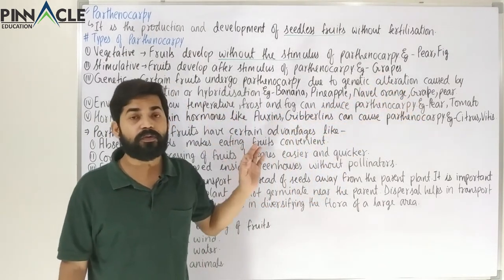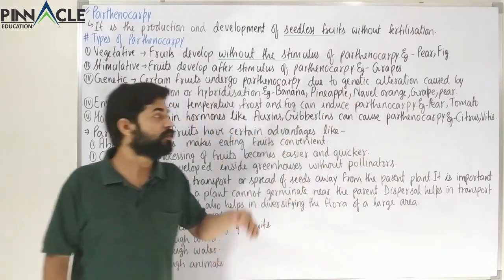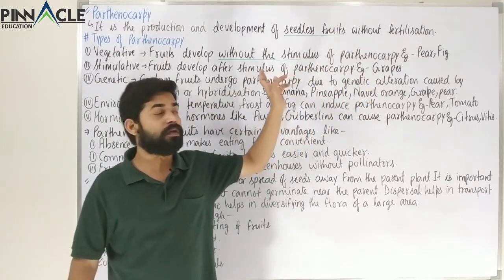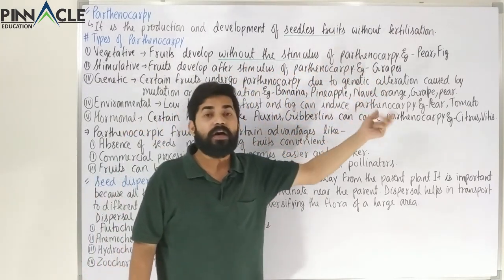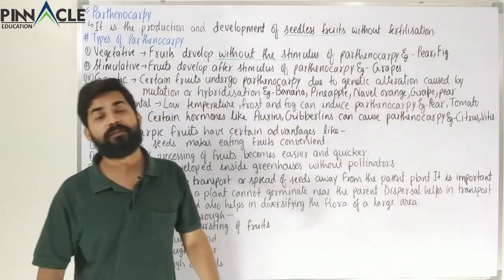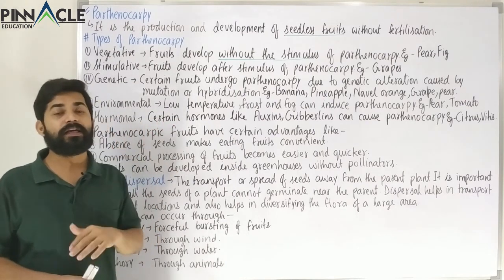So one fruit or one vegetable can come into different categories. It's not that grapes can only be grown parthenocarpically by one method, but they can also be grown with this method. Anyway, those are the examples which are coming in different categories.